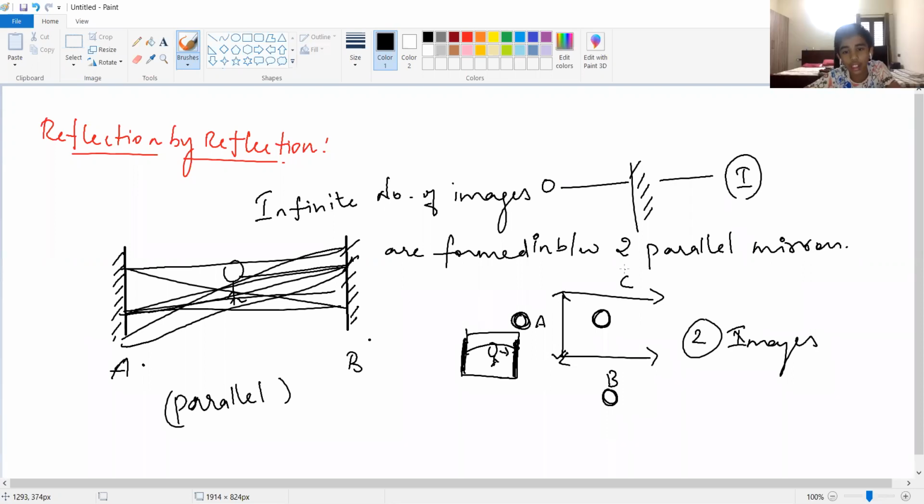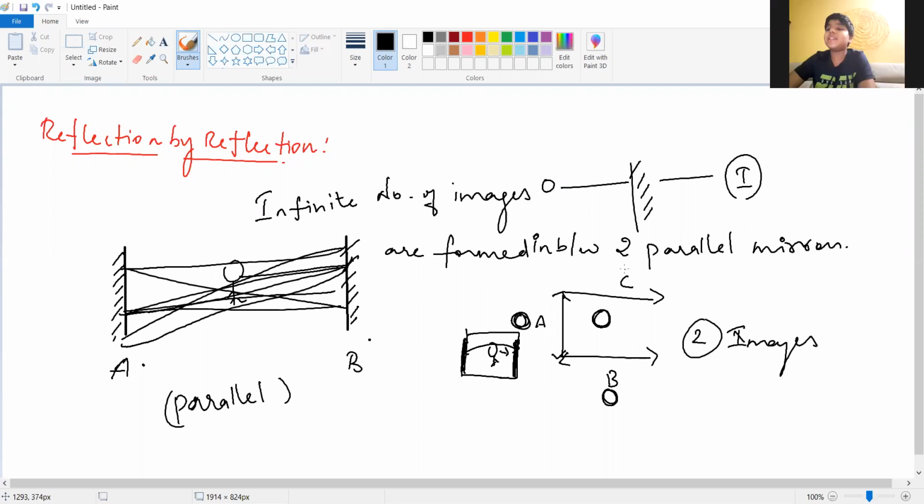Ma'am, 3. Ma'am, infinite plus 2. Infinite plus 2? What is the meaning of infinite plus 2? Infinite plus 2 is also infinite, no? Yes, ma'am, extra 2 numbers are added now. Oh, extra 2 numbers are added. That is also infinite. Okay.